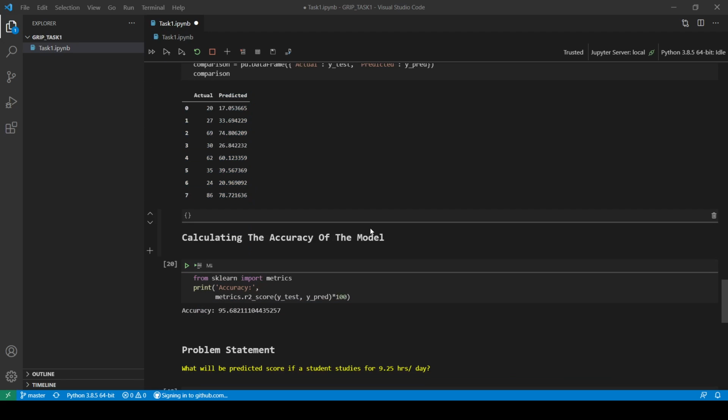Then I have calculated the accuracy of the model using the R2 score functionality of metrics. So here accuracy comes out to be 95%.